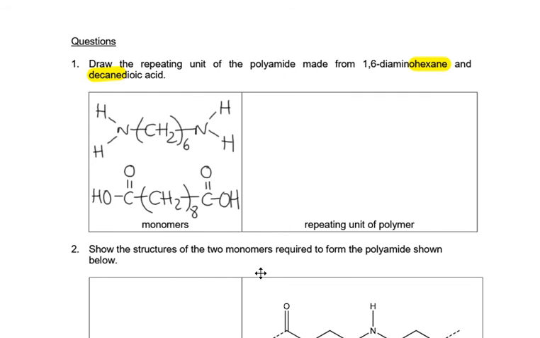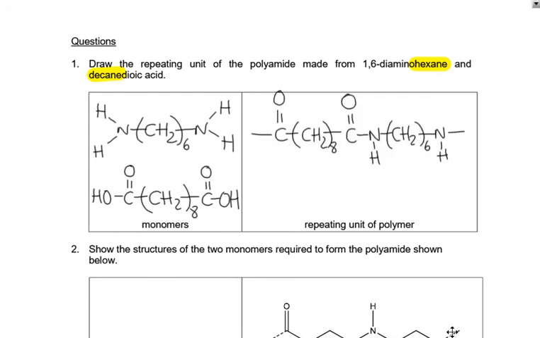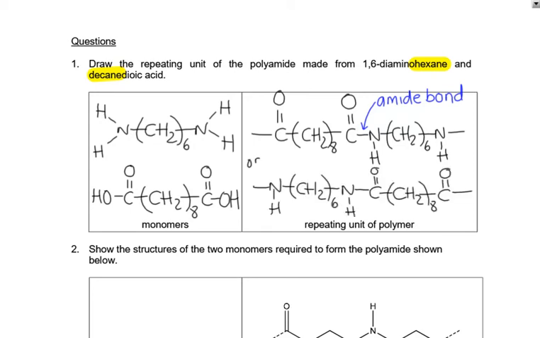Now that you've got your two monomers, see if you can put them together to draw the repeating unit of the polymer. So you may have drawn something like that. I've chosen to draw the carboxylic acid first, so I can see that I've formed my amide link, my amide bond here, and the diamine second. But you may have drawn this slightly differently, so I'm just going to draw it out as if I've drawn the amine first. It's still correct. Both of these answers are correct. I've just drawn it out the other way around.